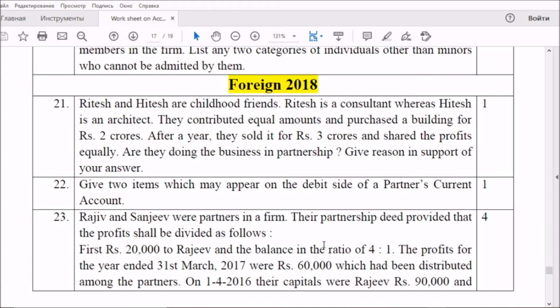the first one is related to 2 people purchasing and selling something. Actually, it is not related to partnership. That is the reason we have to give that answer. Or they are doing the business of partnership. Actually, they are doing only the business of selling and purchase of land and building. That's all, nothing partnership. And you have to give 2 items which may appear in the debit side of partner's current account. Drawings, interest on drawings, share of loss, all those things you can list out.